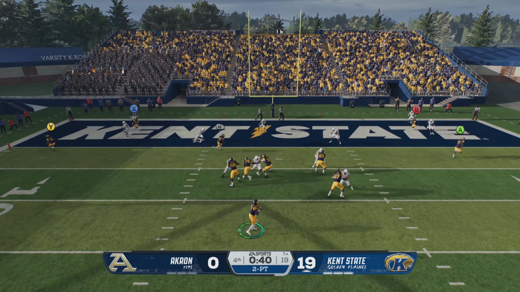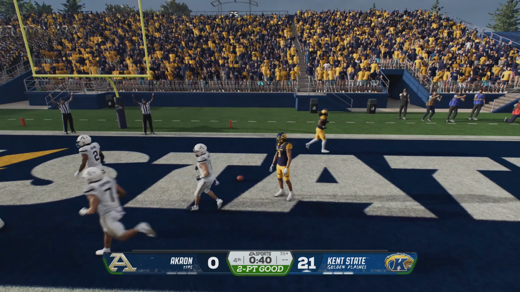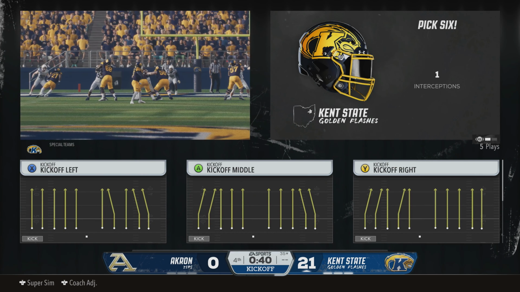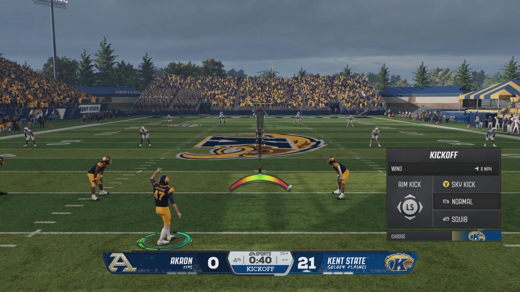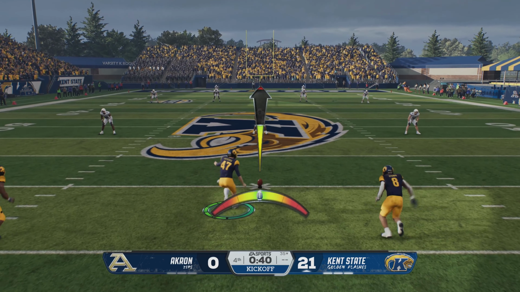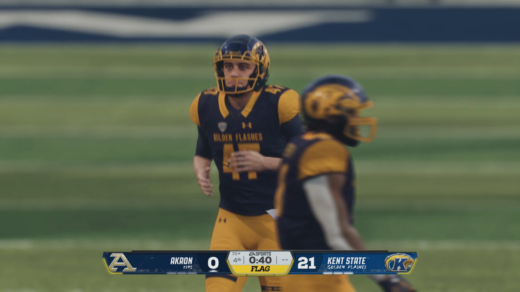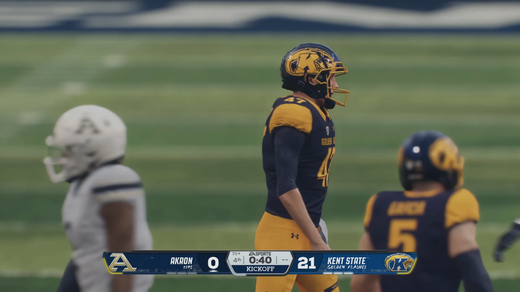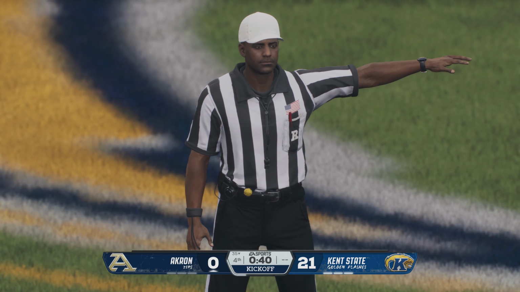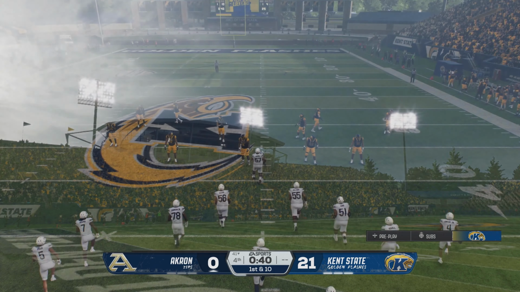That defender showed a lot of athletic ability there with the ball in his hands. I wouldn't be surprised if the head coach watching that thought about maybe giving him some reps as a returner after that touchdown. Kickoff team out there, they are fired up after just scoring a touchdown. Not an ideal kickoff as it heads out of bounds. Free kick out of bounds. Kick travels out of bounds, and the penalty moves the ball to the 40.